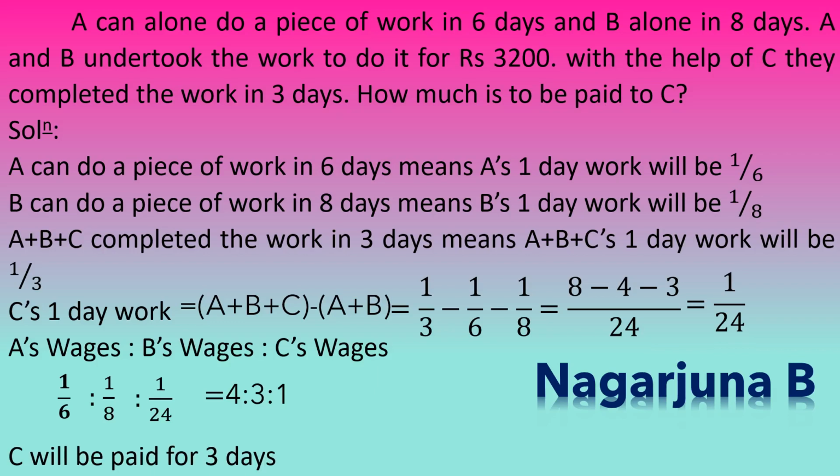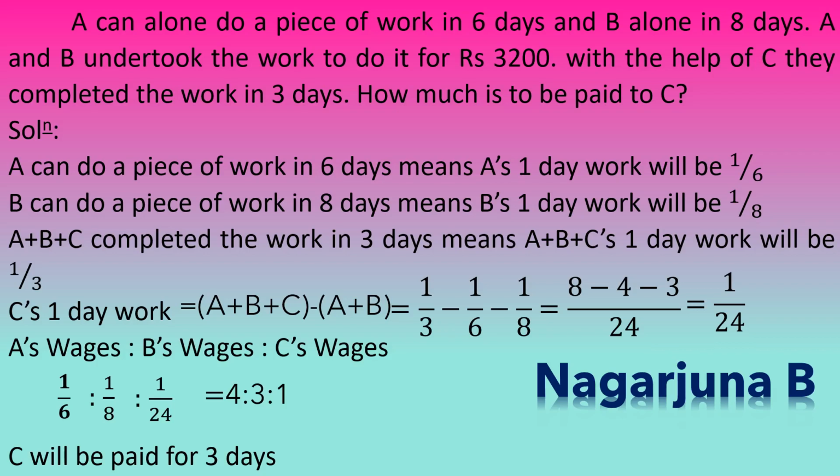C will be paid for 3 days, right? Because A and B had taken the work to be completed. For that purpose, they have undertaken rupees 3,200. But with the help of C, they have completed the work in how many days? 3 days. That means all together have completed in 3 days, and C has worked for 3 days.